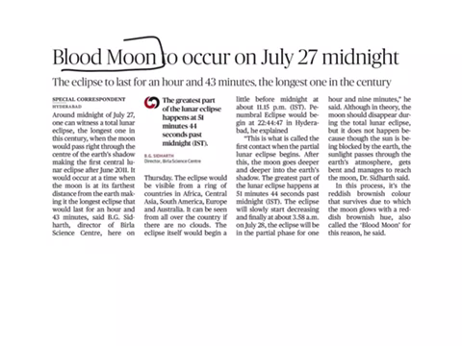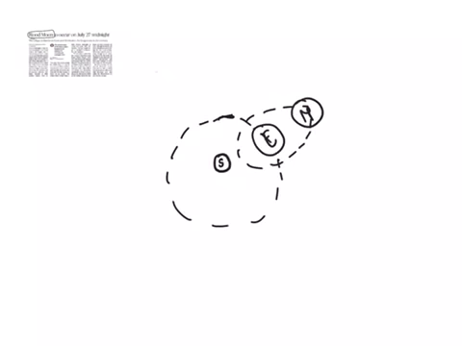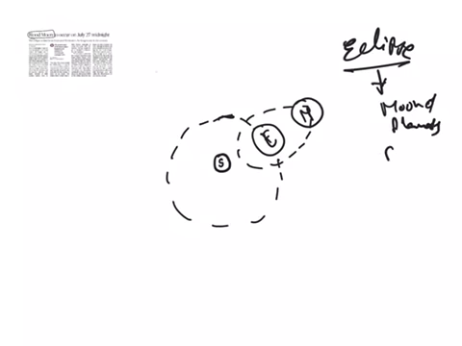Let us see what this blood moon is. We know that an eclipse takes place when one heavenly body, like the moon or a planet, comes into the shadow of another heavenly body. As we know, the moon moves in an orbit around the earth, and the earth at the same time orbits around the sun.